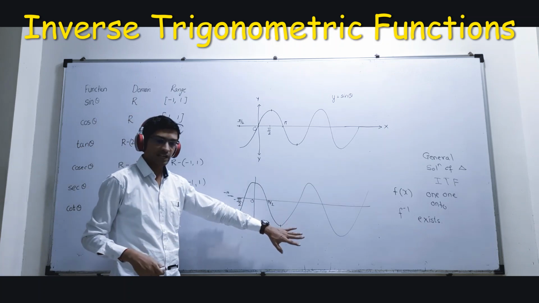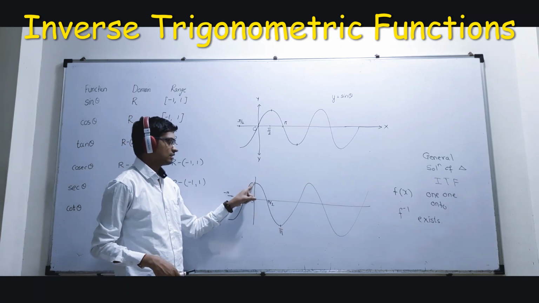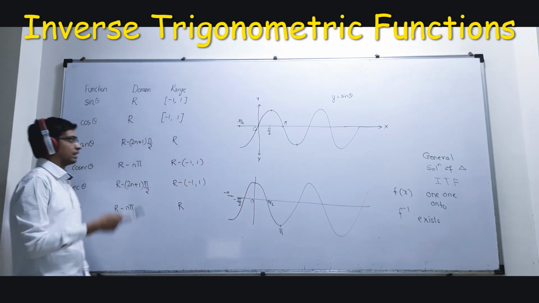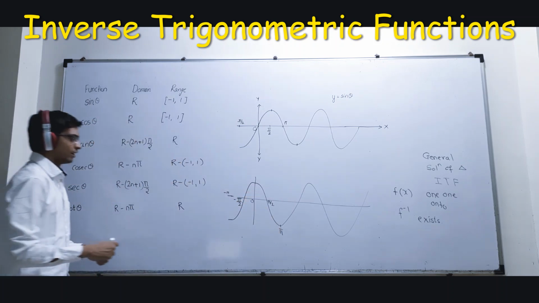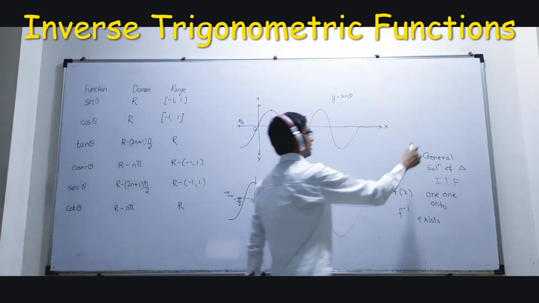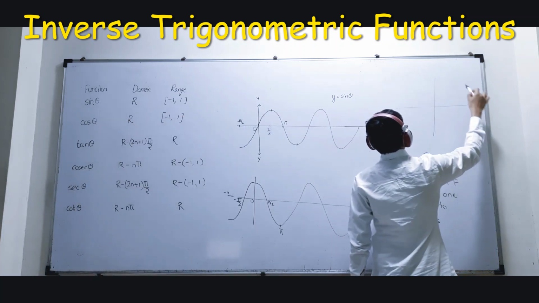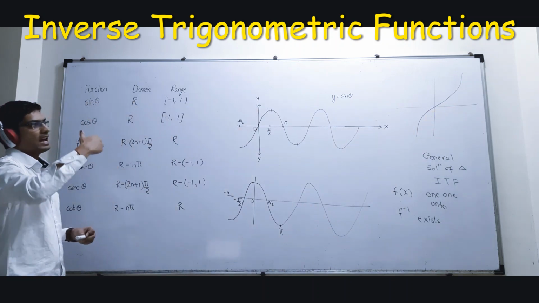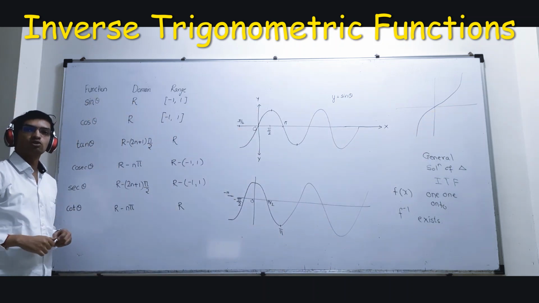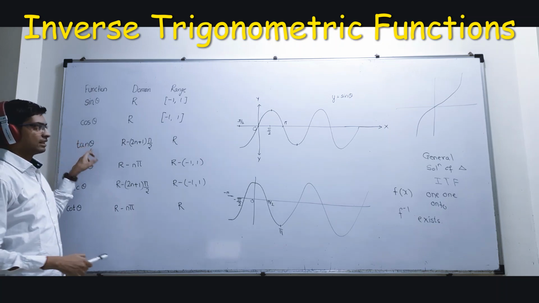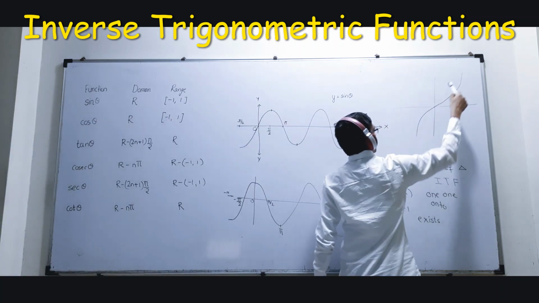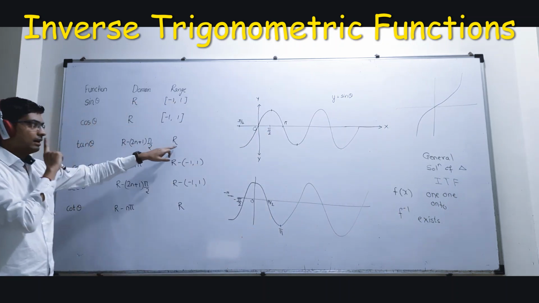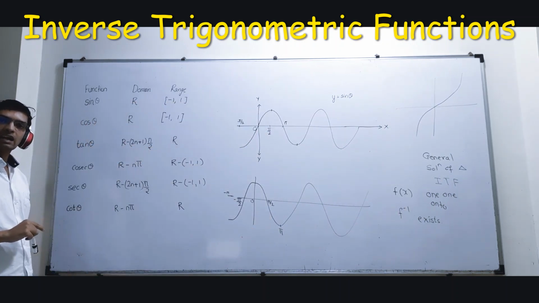Same for cos. My cos function is this. I'll just draw the rough sketch. So if I talk about cos, maximum value is 1, minimum value is minus 1. Same like sine. Now if I talk about tan, the graph of tan, you have drawn in your practicals. It appears like this. So see, tan goes on increasing from 0 to any real number. So the range, that is these values of y, range from 0 to infinity. Can you see? So I can say for tan theta, my range will be real numbers.